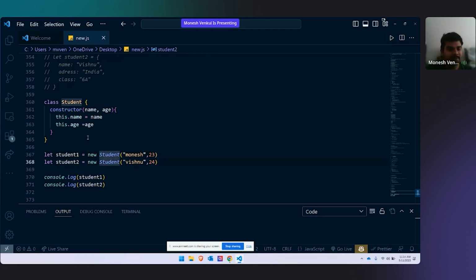So yeah, where I stopped, you have to define what things you want. For every student, I want name and his age. Now comes the concept of constructor. What is this constructor?